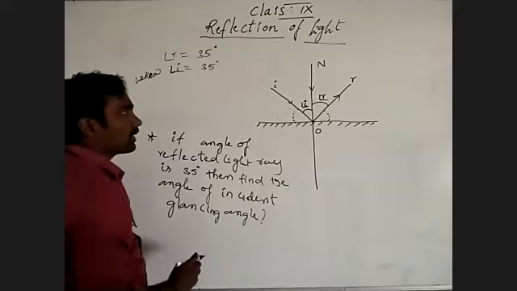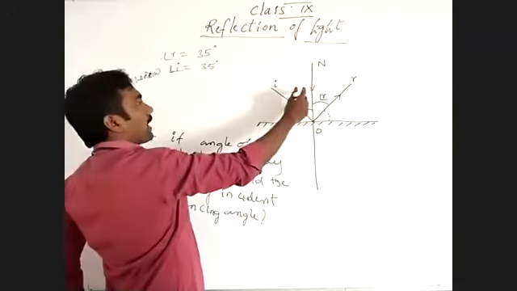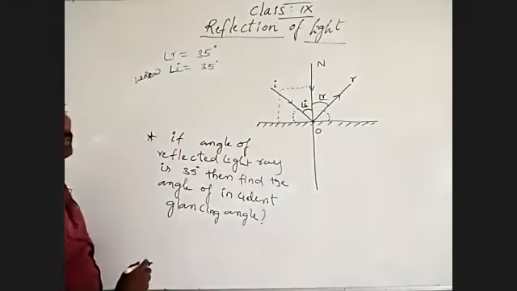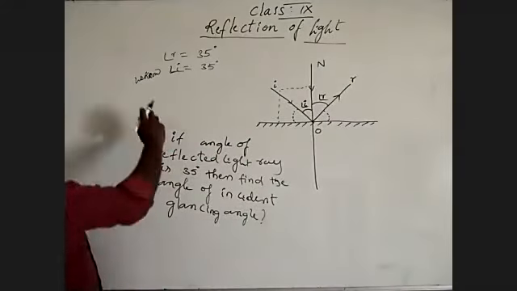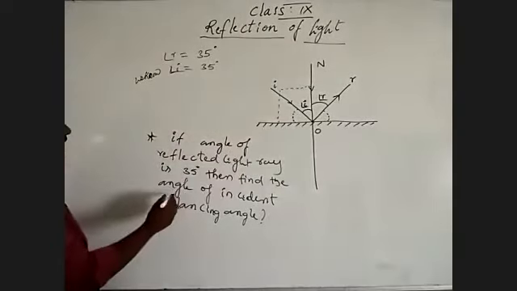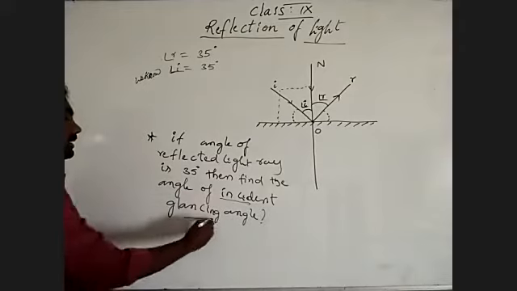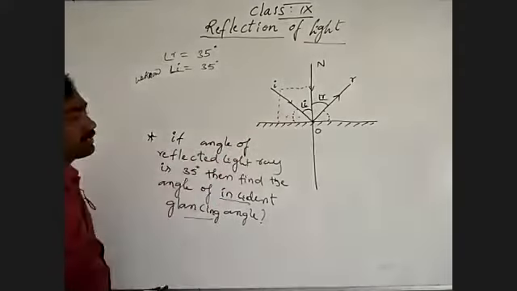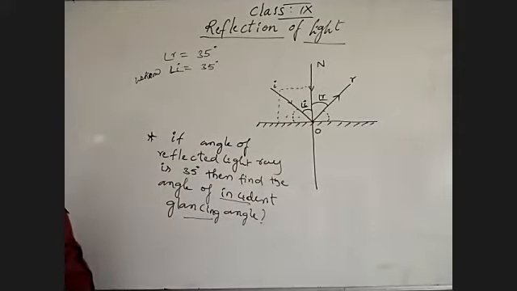Understand? Coming to that, if I is 35, see, the normal is making 90 degrees, is it or not? Because they asked for the incident glancing angle, we have to find this incident glancing angle. The angle between the incident light ray and the plane surface is known as the incident glancing angle.